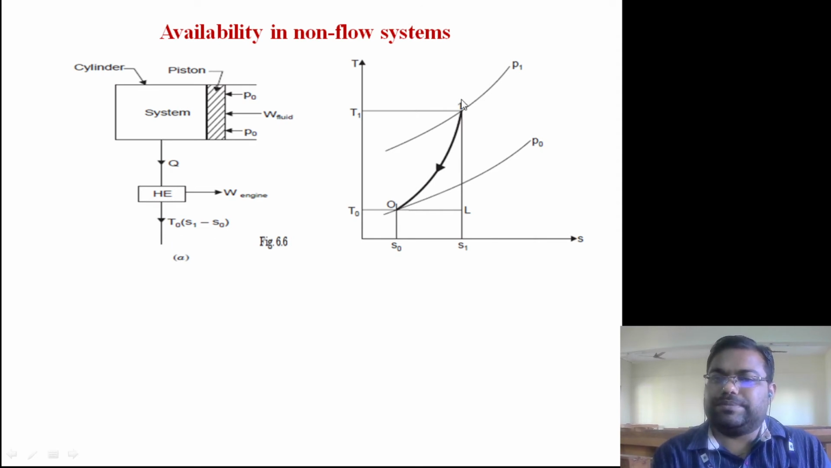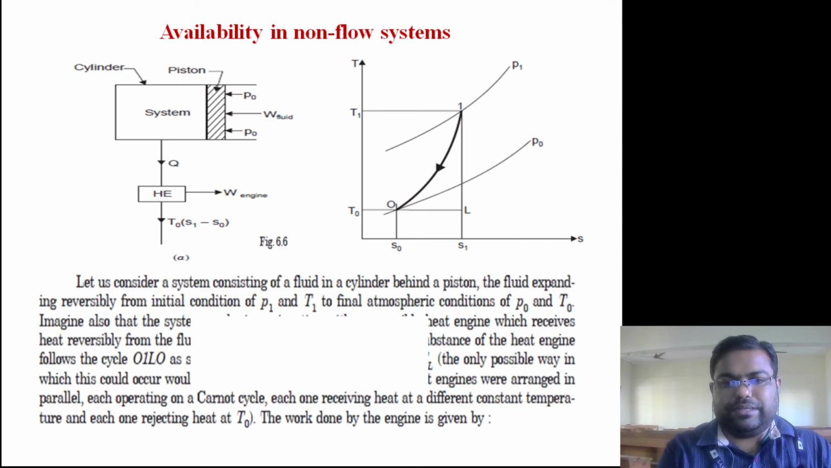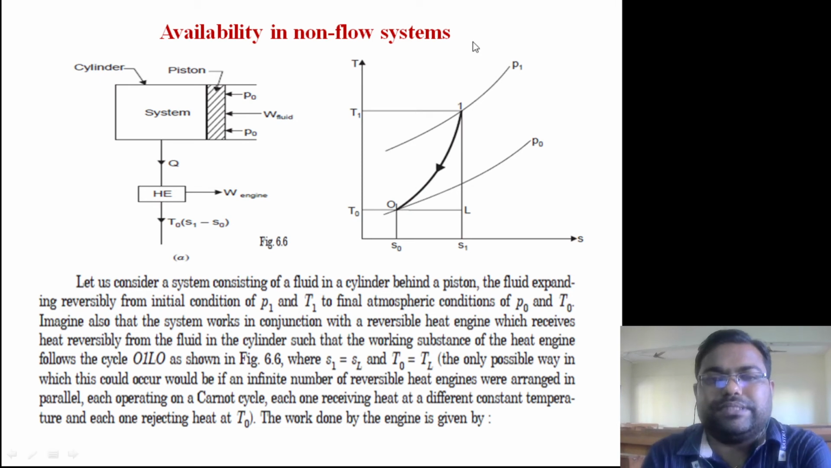So this process is represented by 1 to O. So 1 is the starting condition inside the system, that is P1 T1, and this is the final condition, that is the surrounding. So if I want to make this process reversible, I need to assume that the change is happening through an infinite number of series of equilibrium states, right? So small steps of processes are carried out. That's what we are assuming. So this is the process, right?